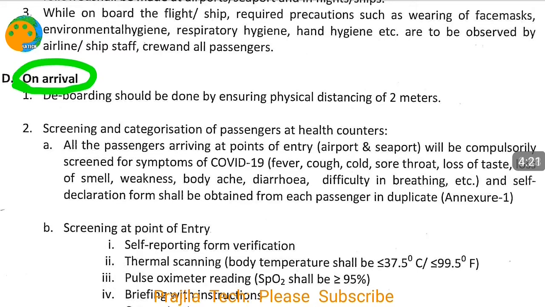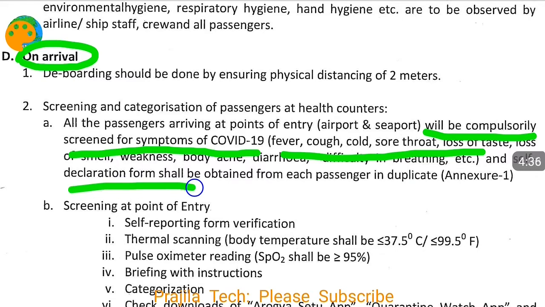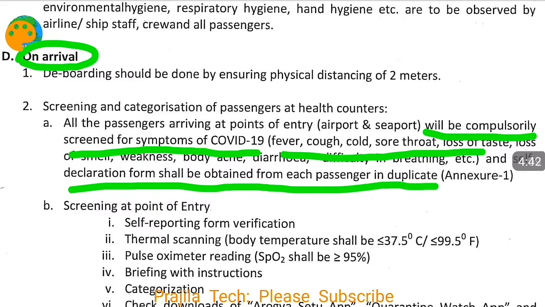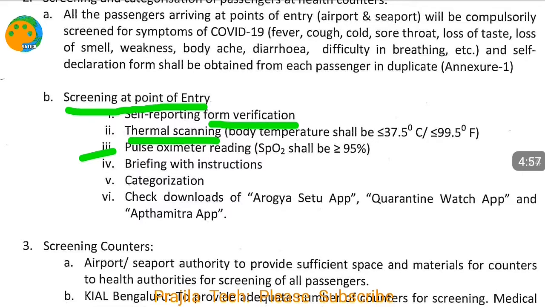And on arrival, what are the things you have to take care of? On arrival in Karnataka, international passengers will be compulsorily screened for COVID symptoms like fever, cough, cold, everything will be screened at arrival. And there is again a declaration form you have to submit in duplicate. So you might need to write and submit again, or keep a copy of your online form. Screening at the point of entry will be done, and your self declaration form, which we have seen, has to be verified.